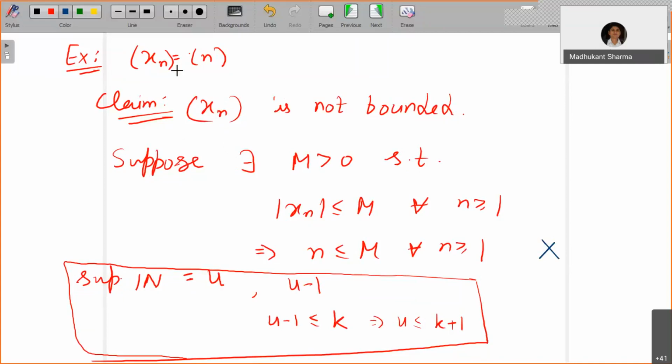Right. Now let's see how the algebra of sequences works. If you perform the sum of two sequences, how will you perform it? The very first question is, how will you write the sum of two sequences? How will you write the product of two sequences? How will you write the division of two sequences? Those things are also questions. But like you have done for functions, where you define the sum of two functions, the difference of two functions, and so on, similarly you will define them for sequences as well.